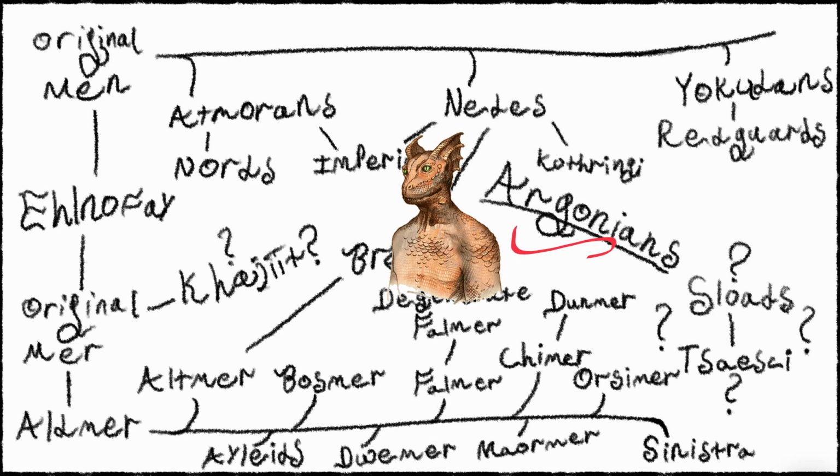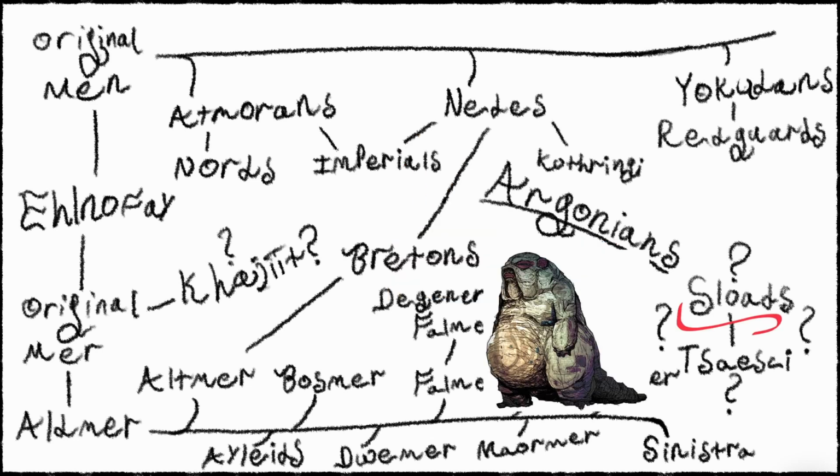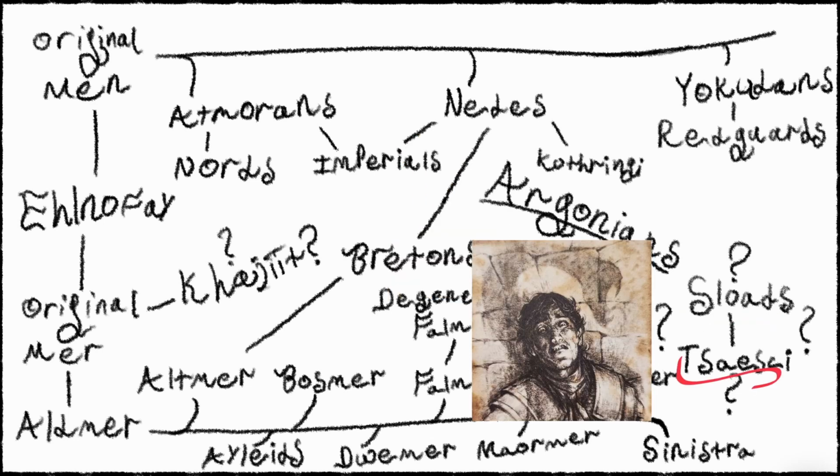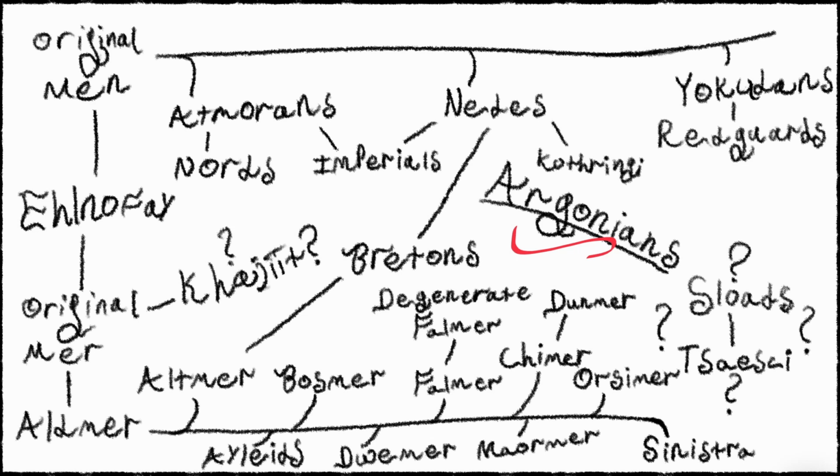Then the only really other Beastmen aside from that, and this one is quite unknown, are the Sloads and the Tsaesci, and it doesn't really make sense to have them related to the Khajiit either. So I'd say Myrrh looks better to me, just because having a chart where the Khajiit are next to the Argonians makes my eyes hurt.